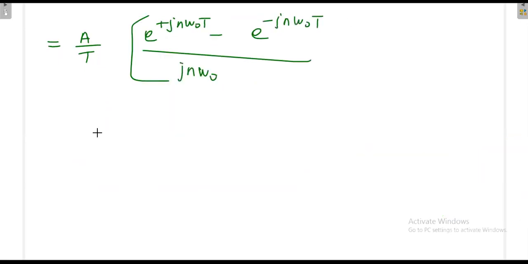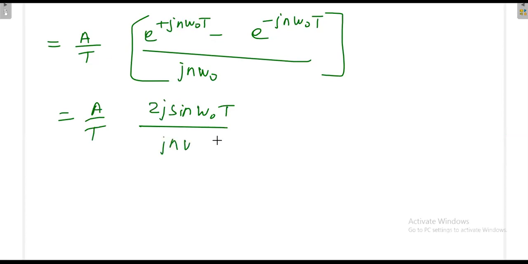And e power j theta minus e power minus j theta is 2j sin theta. That is 2j sin n omega naught T1 divided by j n omega naught. Again, this j we can cancel. What we'll be getting is 2A divided by T n omega naught, times sin n omega naught T1.